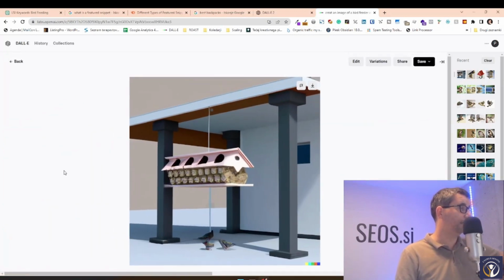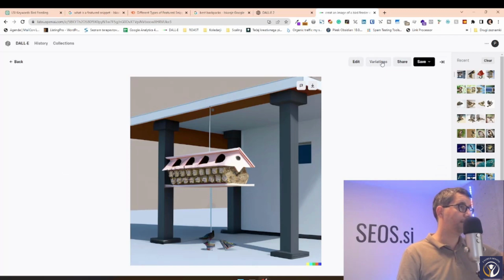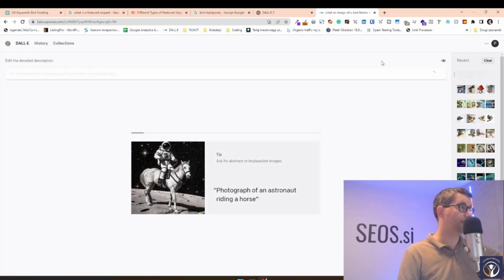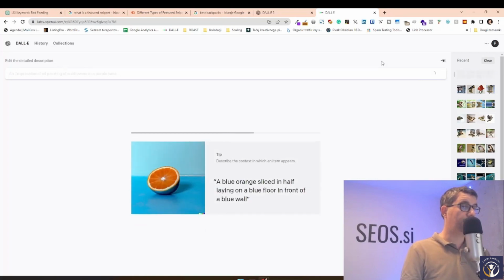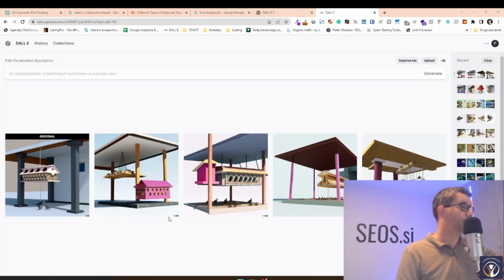And now we can go and click on an image and ask for variations of that image, right? So if we see an image that we like, we want to go in that direction, but it's not really 100% there yet, we can always just ask for the variations. And we'll get them. See, now we have variations of these images, even though DALL-E just went really weird.